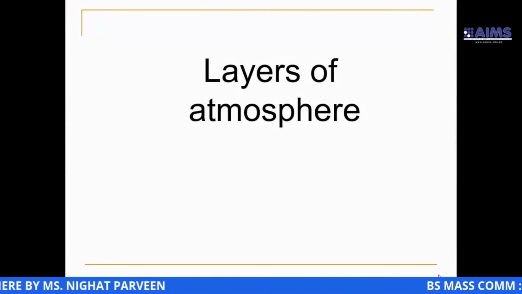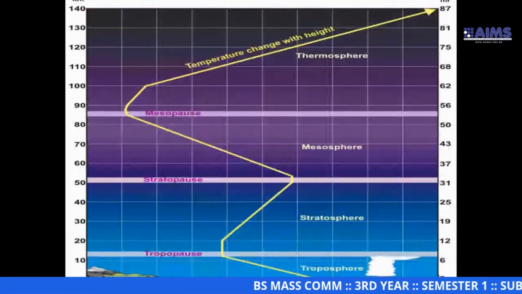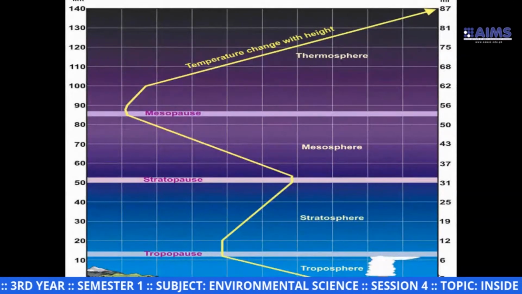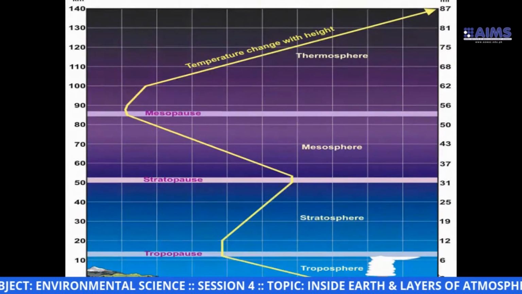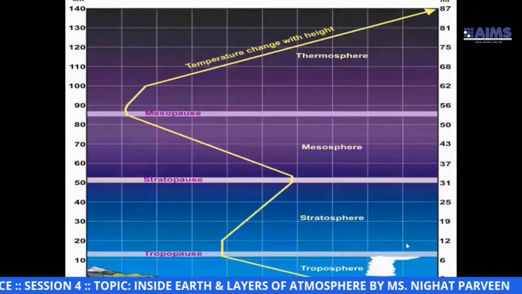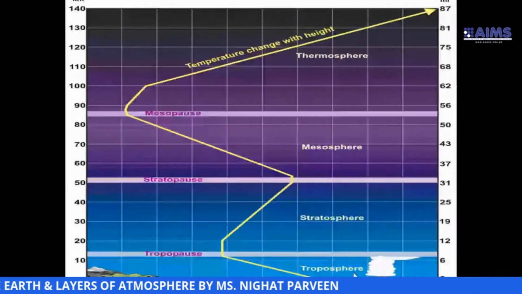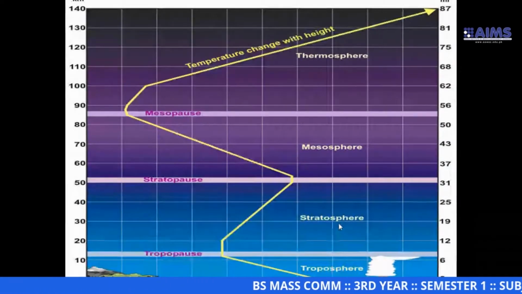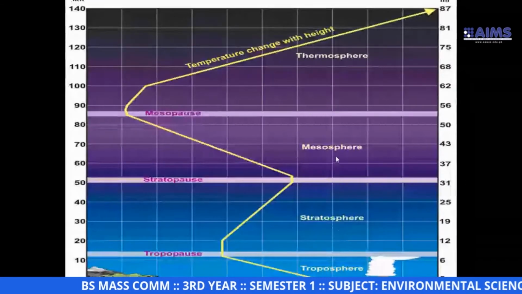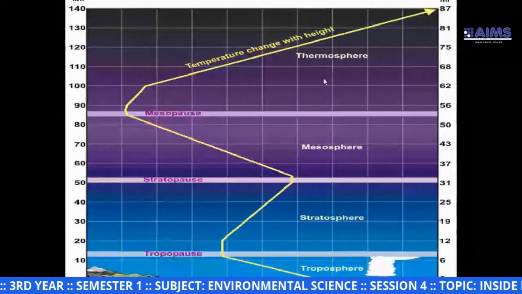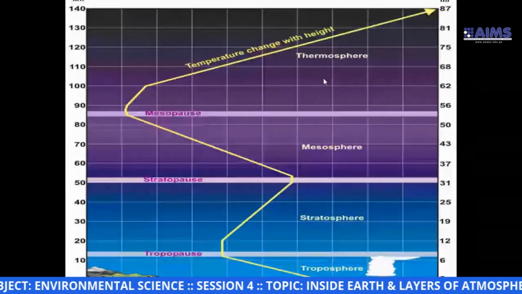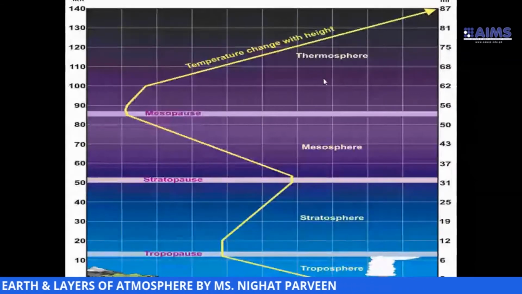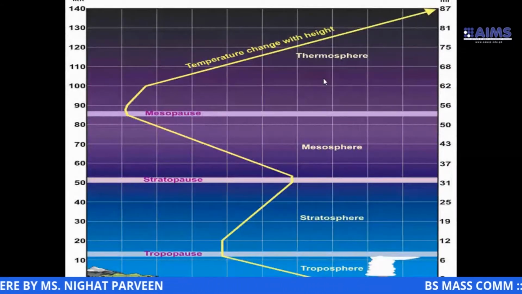In short, to make things easy, we divided Earth's atmosphere into four different layers. See, this is the diagram. We will start from the bottom: the troposphere. The next layer is the stratosphere. The third one is the mesosphere, and the fourth one is the thermosphere. This is a pictorial diagram. I will try to make it clear in the next slide.